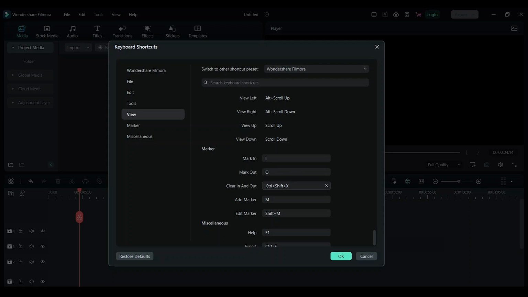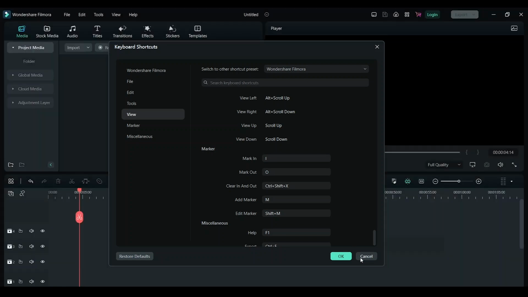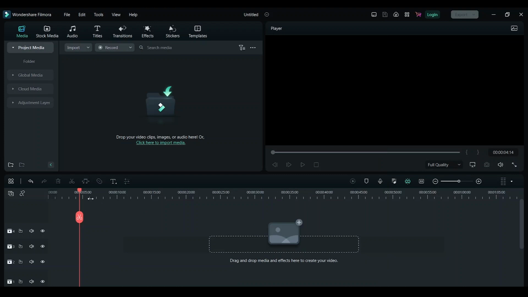You can add all the custom keyboard shortcuts that's easier for you. If you have any custom macro keyboard, you can plug it in and use that instead. That's a simple tutorial on how to change your keyboard shortcuts for editing much faster in Filmora.